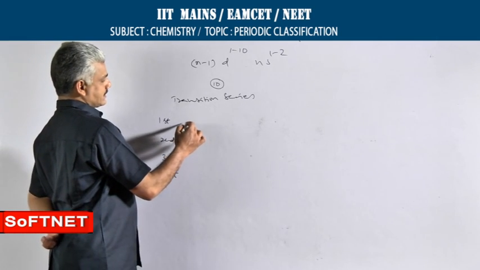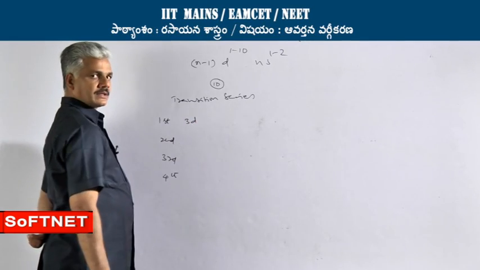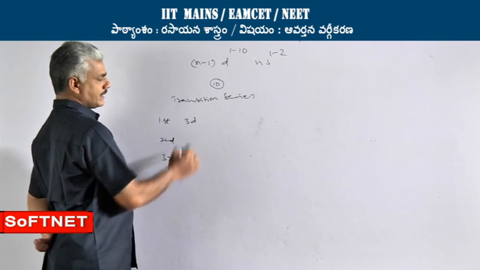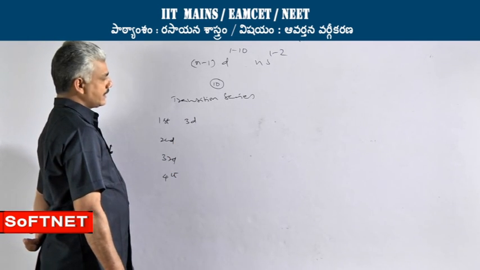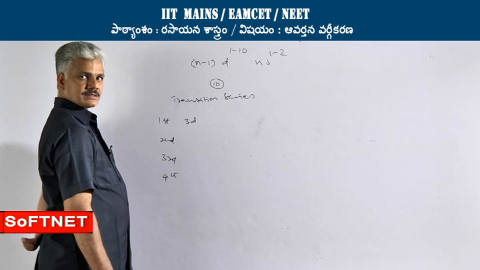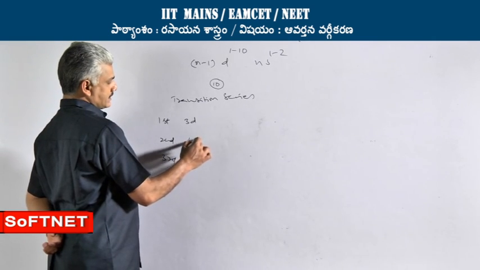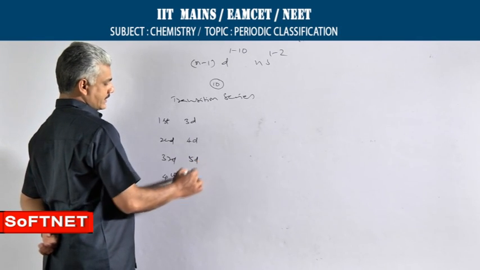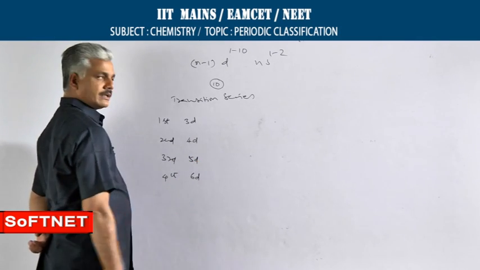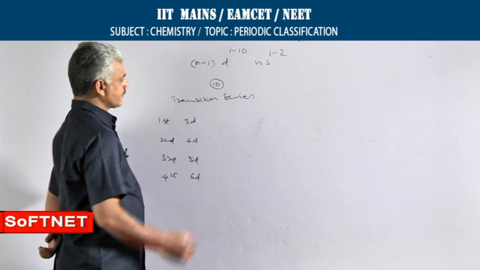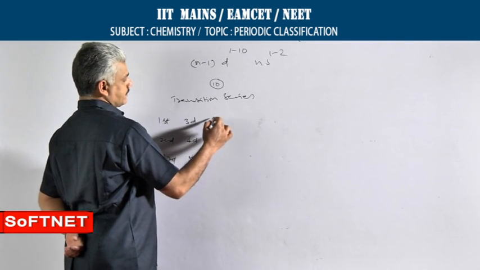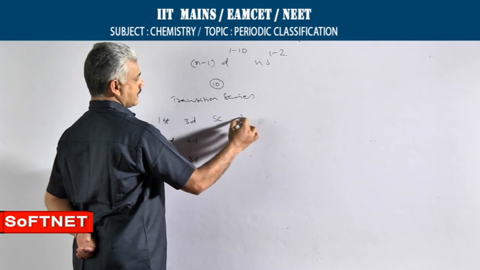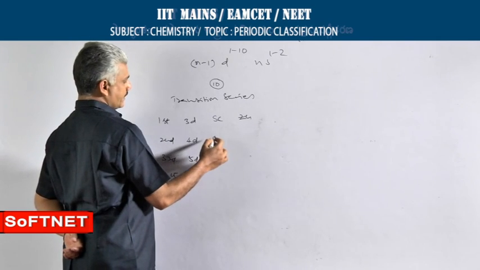The first transition series is also called as 3d series because 3d orbitals will be gradually filled with electrons. Second transition series is also called as 4d transition series, 5d transition series and 6d transition series. The 3d series begins with scandium and ends with zinc.